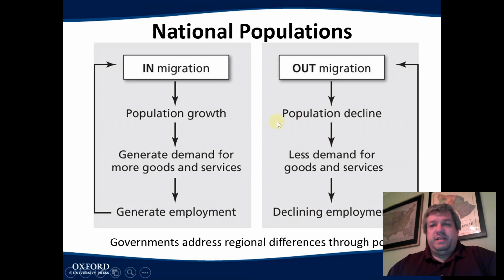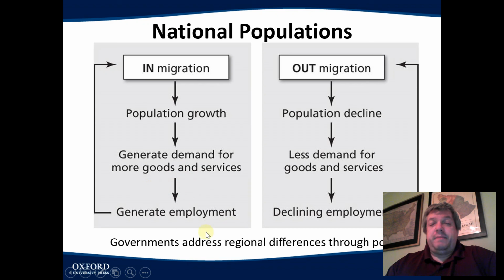And so it's kind of like that cumulative causation of economic growth that we talked about. If an area is having in-migration, people are moving there. So let's talk about Florida and Texas. People are moving to Florida and Texas left and right. And as the population grows, it creates more demand for goods because if there's more people living there, they need more stores, more Targets, more gas stations, more schools, right? And also they need more police because there's more people and more fire. So all of that creates demands. They have to buy cars for the police department and they have to build more grocery stores.